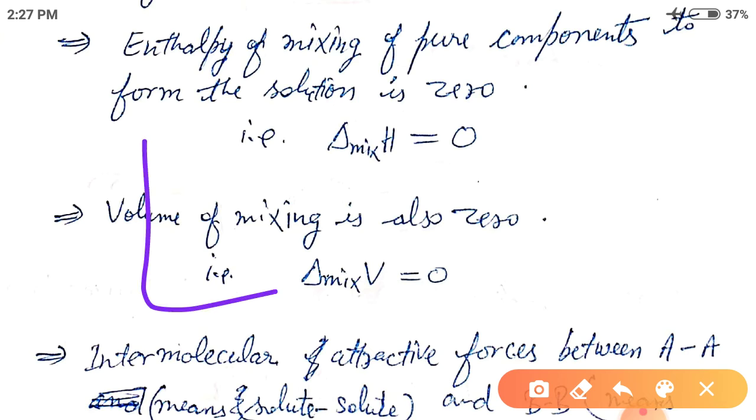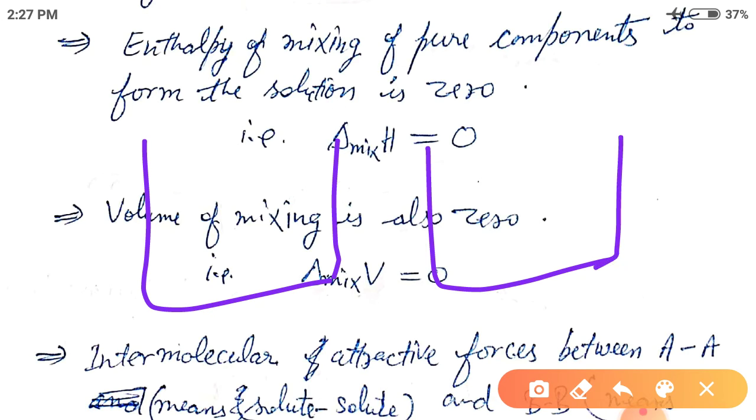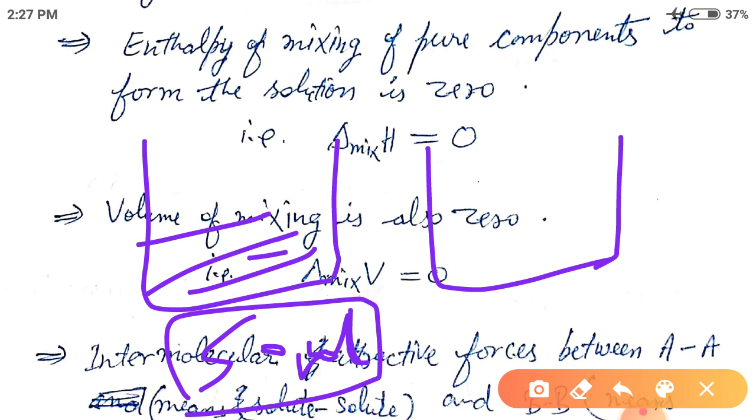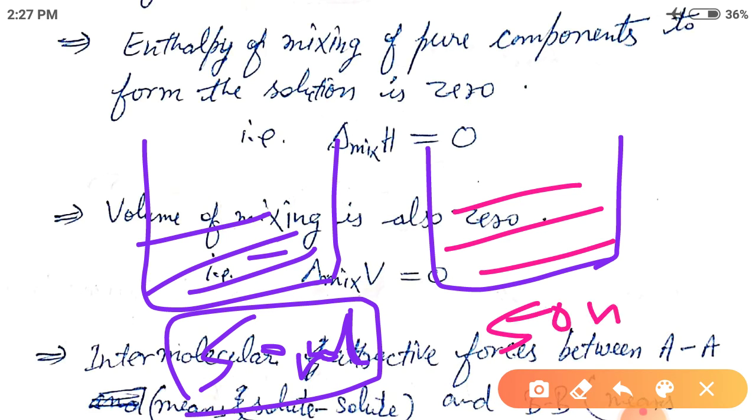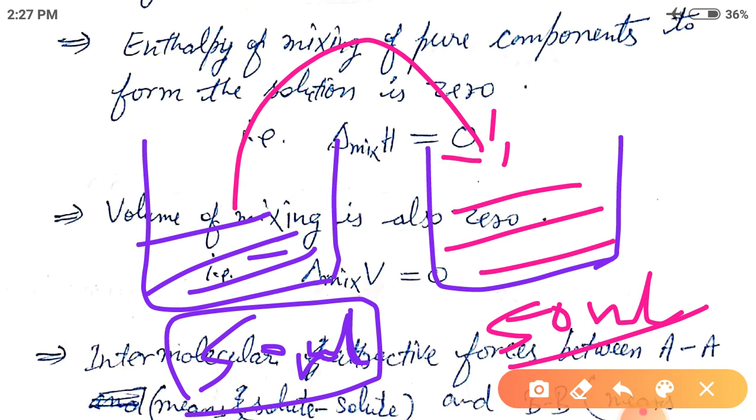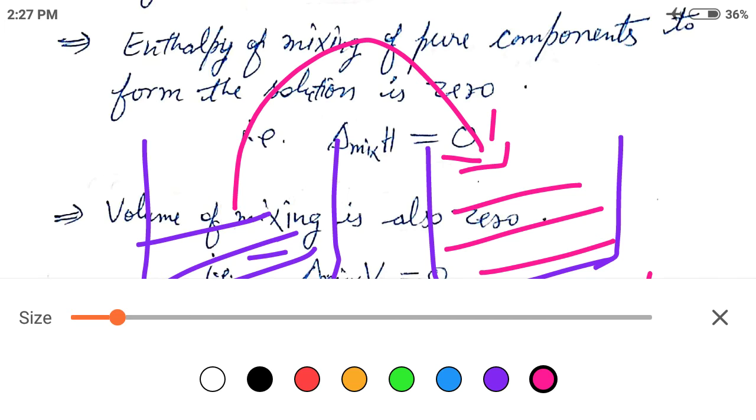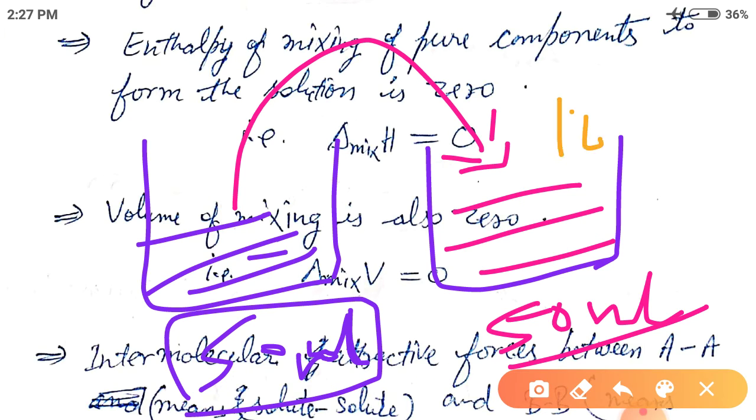If we have 50 ml of solute in one beaker and 50 ml of solvent in another, when we add one into the other, the total volume must become equal to 100 ml.